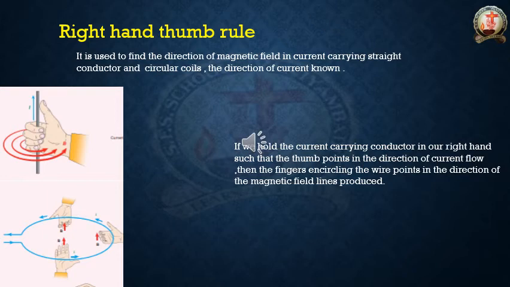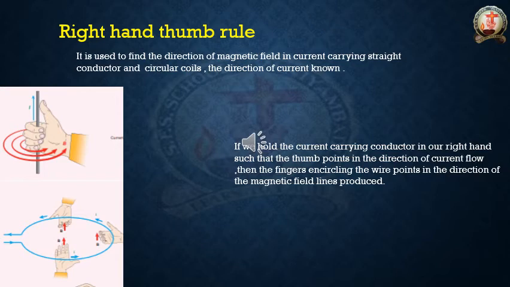Now first of all, in this current carrying circular coil, on the downside, that blue color arrow mark is indicating the direction of current. So he kept the thumb in that direction. Then the remaining four fingers, at what side are they showing? Top. So that is the direction of the magnetic field.